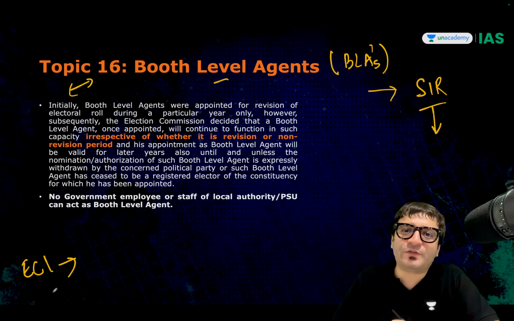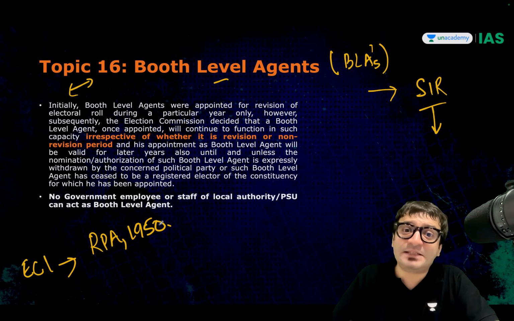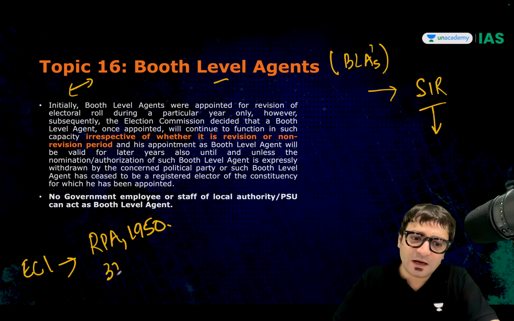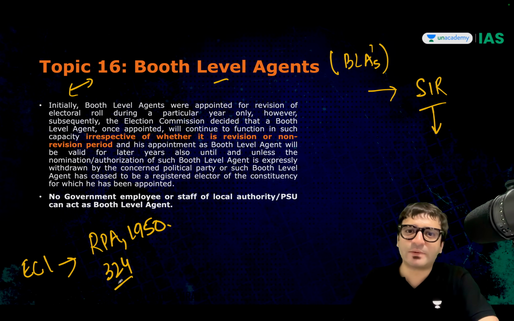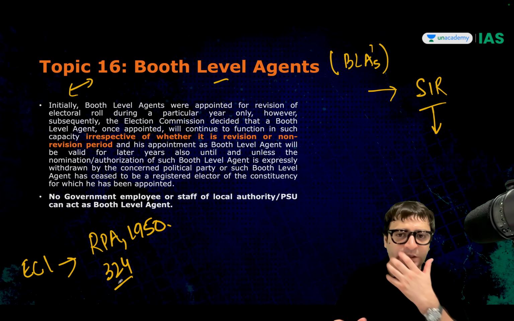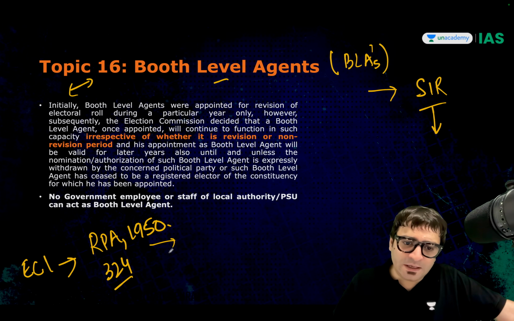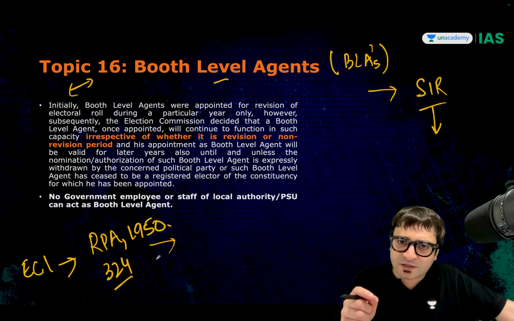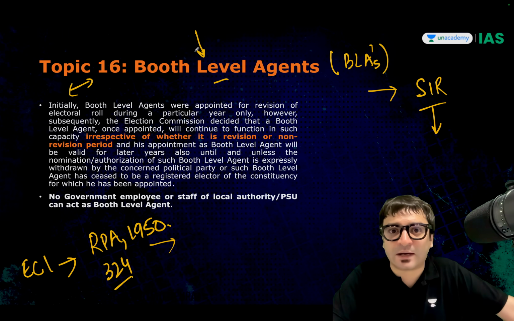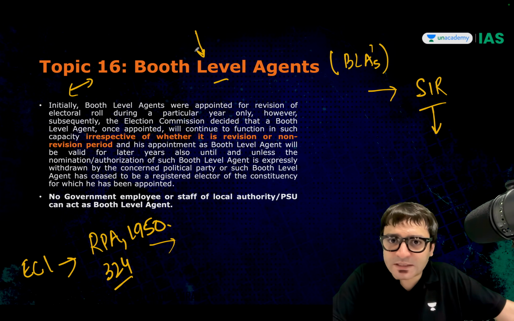Who gives Election Commission of India this power? Law. Which law? Representation of the People Act 1950. Who gives this power to the Election Commission of India? Article 324 of the Constitution as well, which says direction, superintendence, conduct, control of elections is vested in this body known as Election Commission of India, right? But normally, in this special intensive revision, the role of booth level agents has come under scanner. Who are these BLAs? What is their validity? Do you know about this? Let's discuss.